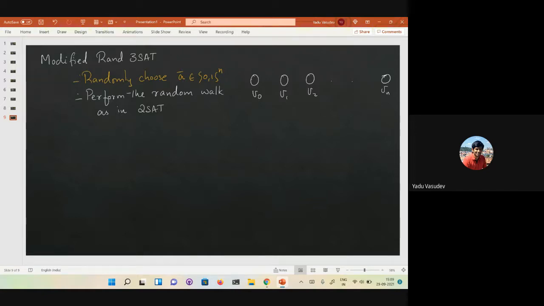So if you randomly choose an a-bar, where do you end up? What is the probability that you will end up in a particular vertex? What is the probability distribution of your starting vertex of your random walk? Now the starting vertex is not fixed. For an arbitrary assignment, it was fixed. If you choose a random a-bar in {0,1}^n, the starting vertex of your random walk is a random variable. How is this random variable distributed?